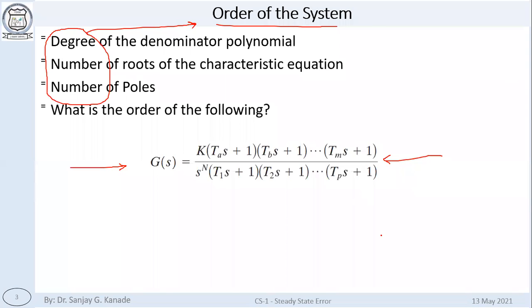Think a little, you will get it immediately. N, sorry, n, you are saying. Okay, anyone else, any other answer?